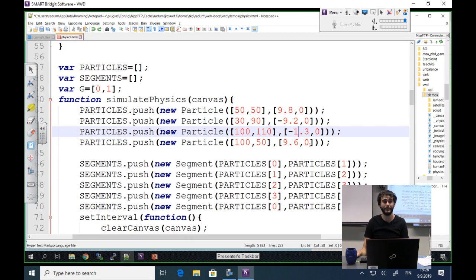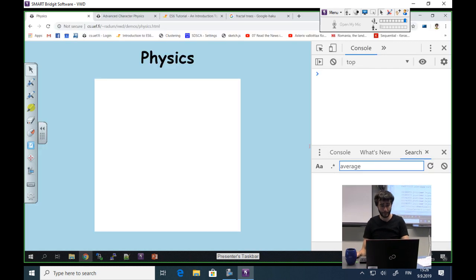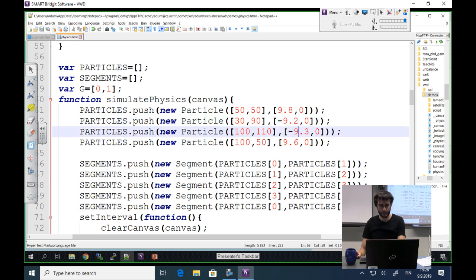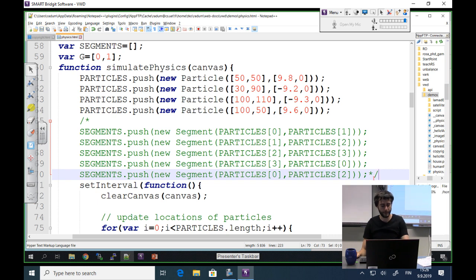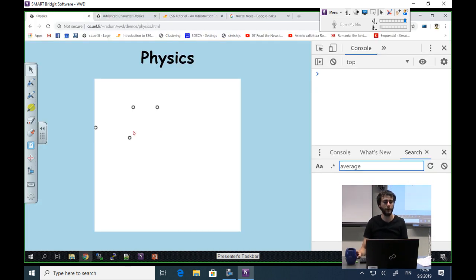Okay, but what happened? Can you show it again? I didn't understand. Why was it rotating faster? Yes, so I'm going to cancel the segments for a second and refresh the page. So what happens now, these points go to the left, these points go to the right very much. So what happens is more or less this. Before we had points to the right and points slower to the right, so we got something like a little rotation, but mostly moving to the right. But now these forces don't move the object very much, just gravity moves it down.